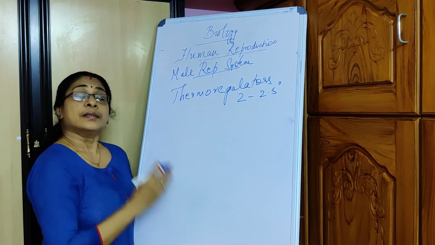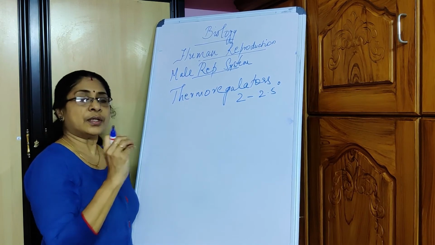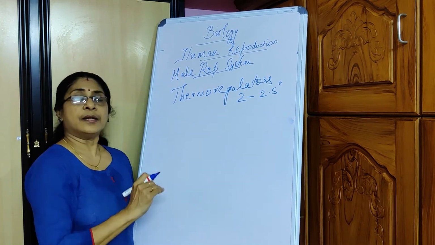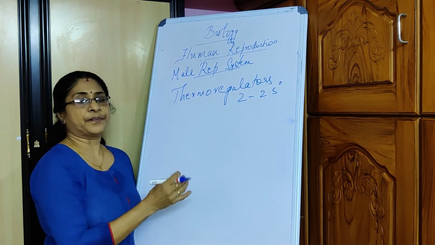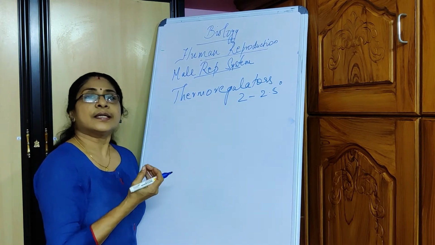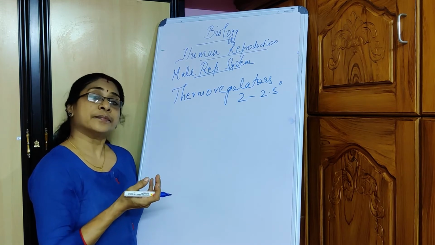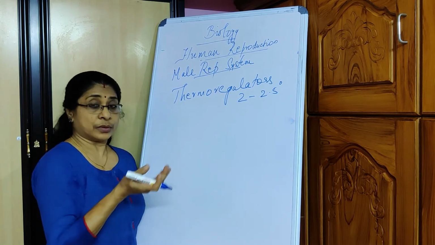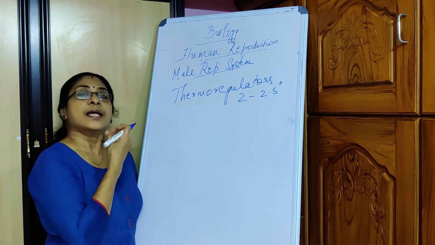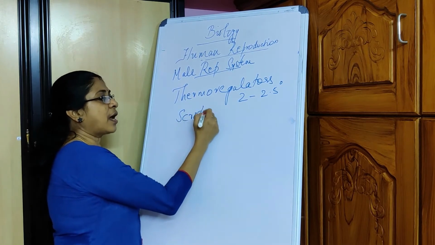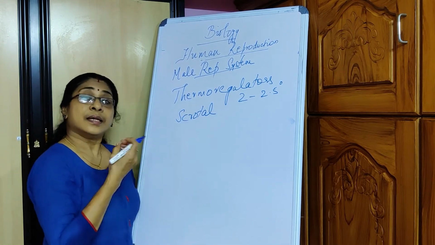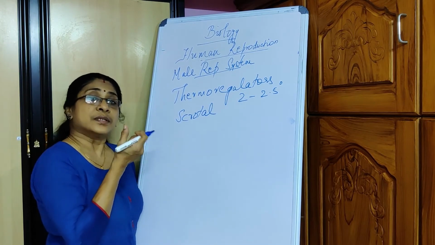Now, suppose an individual, a boy or a male, plunges into very cold water. Automatically, there is a possibility of the testicular temperature also decreasing. In such a situation, the scrotal sacs, which have the presence of muscles, become turgid.